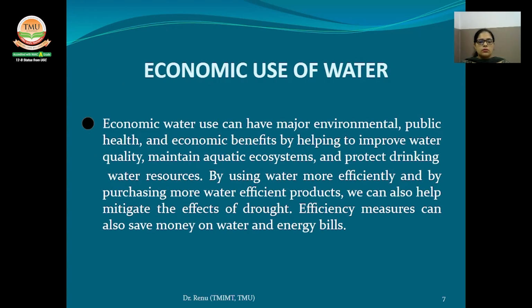Economic use of water. Economic use of water has major environmental, public health and economic benefits by helping to improve water quality, maintain aquatic ecosystems, and protect drinking water resources, and by using water more efficiently and purchasing more water efficient products. We can also help mitigate the effect of drought. Efficiency measures can also save money on water and energy bills.